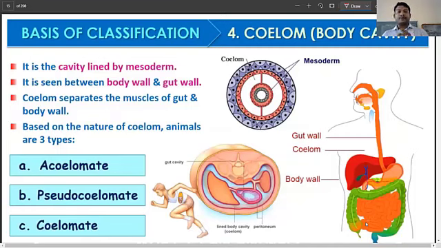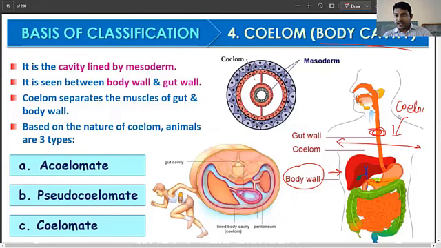Now we are going to have the coelom. What is coelom? Coelom is the body cavity. To give you a basic idea of what body cavity means, you are going to have the gut wall, this is our gut wall or alimentary canal wall. Now this is our body wall, this area. So the space in between, that space is called the coelom, or the body cavity. Very simple.